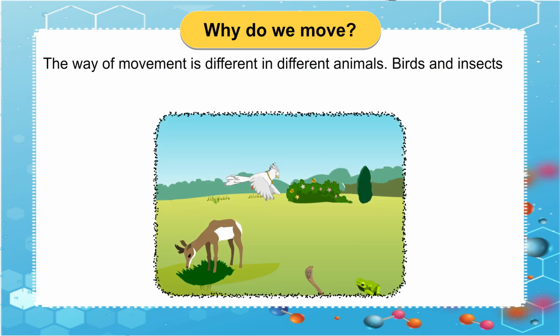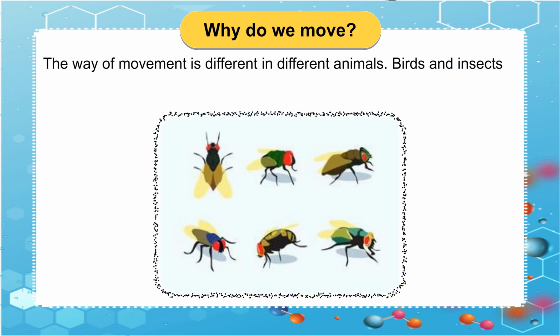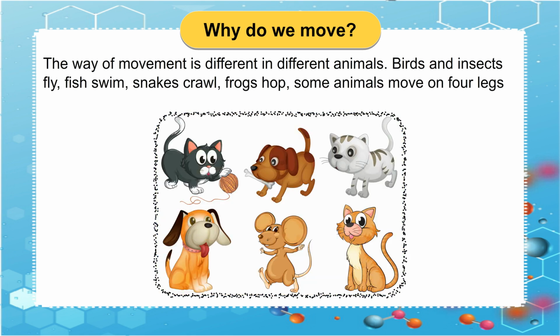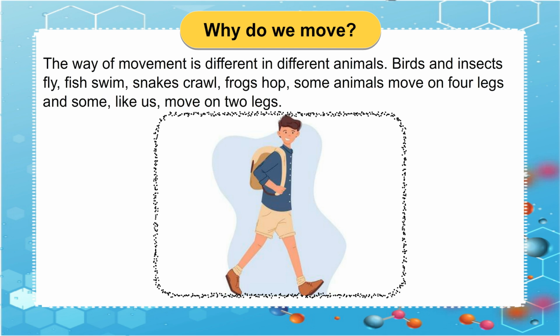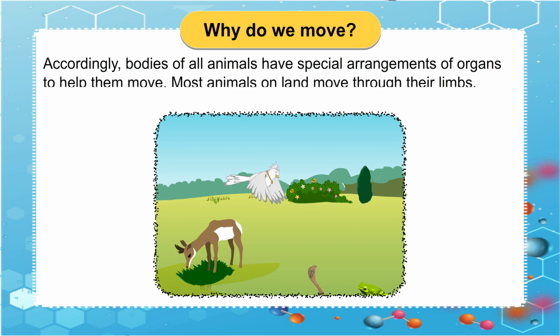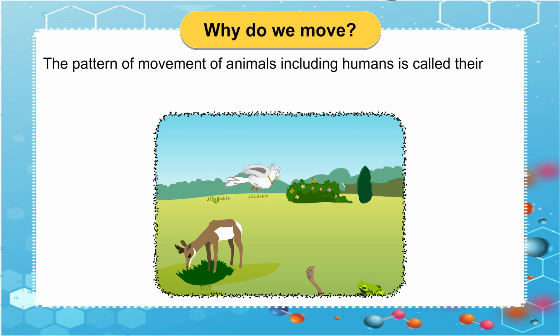The way of movement is different in different animals. Birds and insects fly, fish swim, snakes crawl, frogs hop. Some animals move on four legs and some, like us, move on two legs. Accordingly, bodies of all animals have special arrangements of organs to help them move. Most animals on land move through their limbs. The pattern of movement of animals including humans is called their gait.